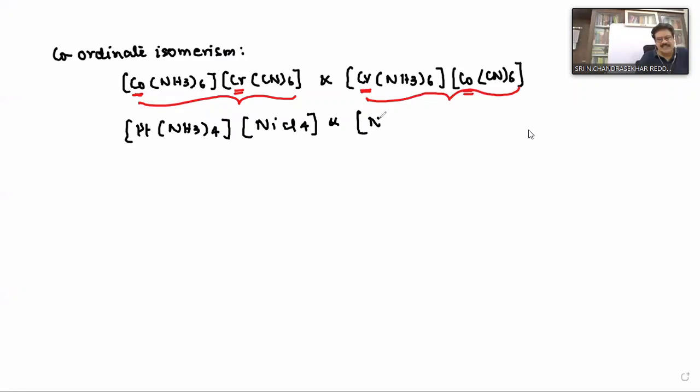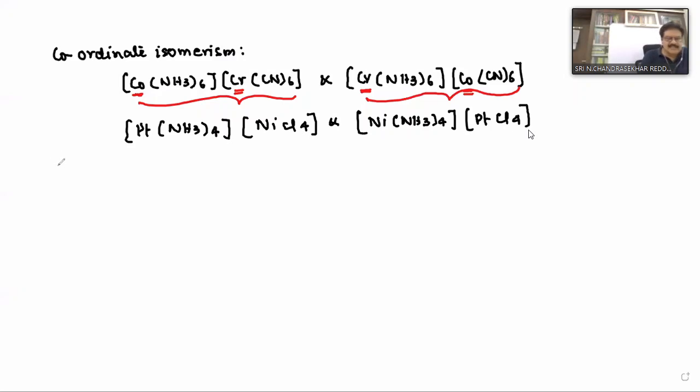Now we can write Ni(NH3)4 and PtCl4. What is this compound? Tetraamminenickel(II) tetrachloroplatinate(II). Is it right? This pair is also called coordination isomers, and this is coordination isomerism. Clear?